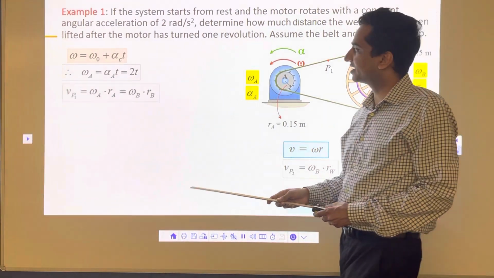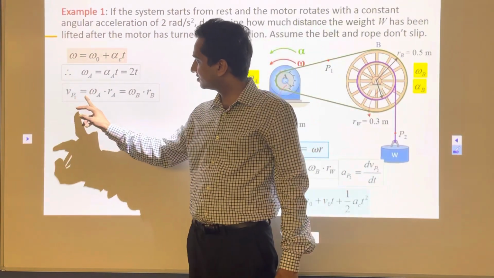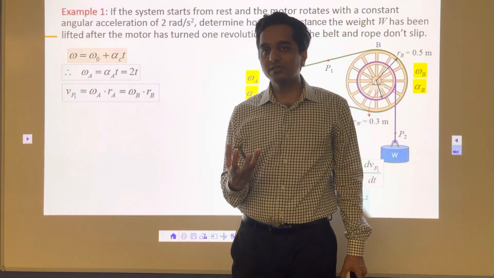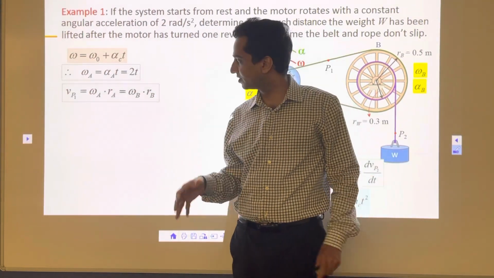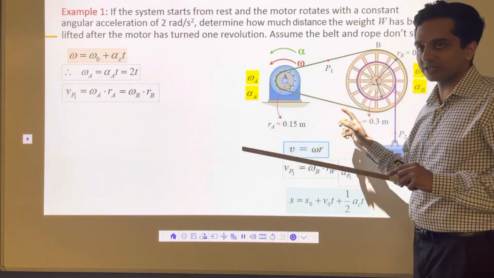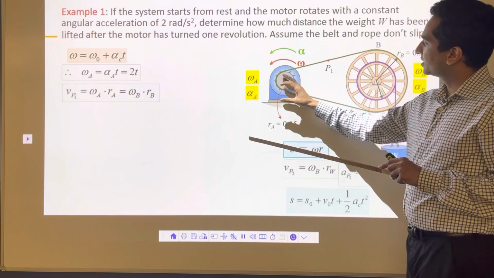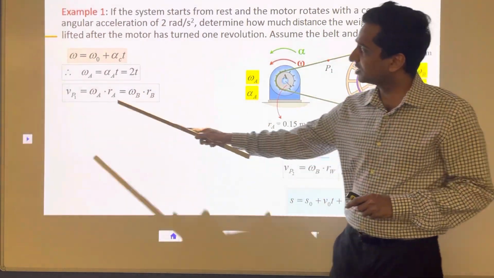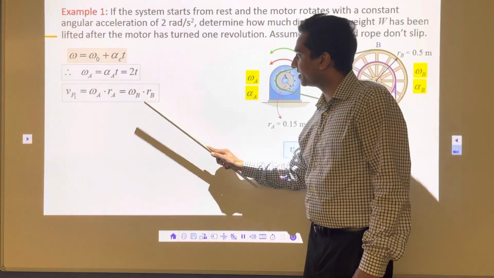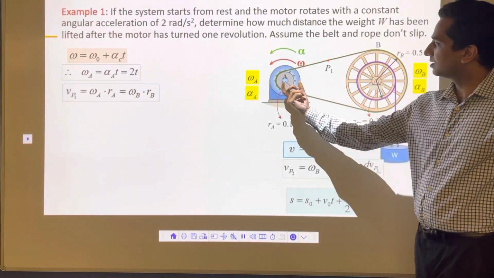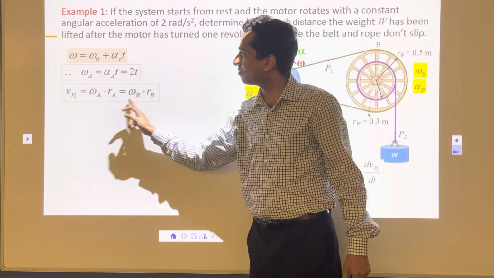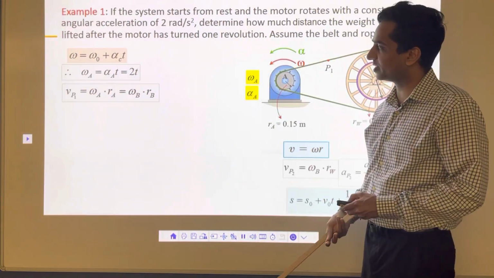So here I'm going to write down like this. Vp1 is equal to omega A rA is equal to omega B rB. This is the most important relationship that you will learn in this chapter. Anytime you have two gears or two systems associated with the belt or with the teeth, with the gear, they are dependent on each other. This is the relationship you are supposed to follow. Omega A rA is equal to omega B rB. That's the relationship between this wheel and this wheel. This is a very important part, so keep that in mind. Omega A rA is equal to omega B rB.